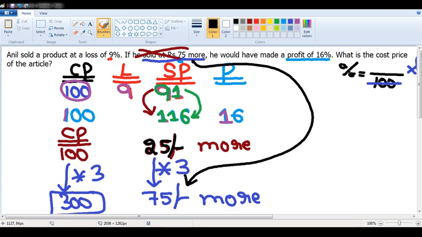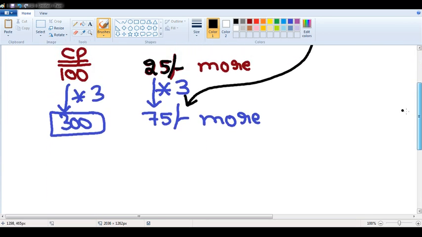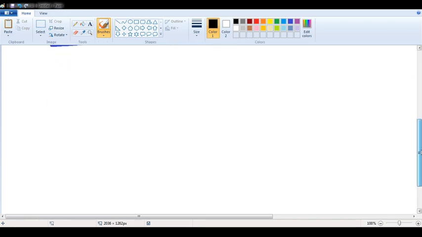Swati, if it is 74 rupees more, I'll just explain what we are doing here. 25 is becoming 75. This is something which we have discussed in our school days. I'll just explain you, Swati, what is the meaning of this. Now see here, Swati, this is for you. Good that you asked me that question.